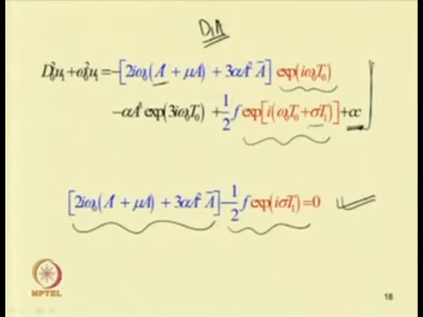So, when this sigma T 1 tends to 0, that means when the sigma tends to 0, only these terms will tend to omega 0 T 0, and it will be a secular term. So, if sigma is near to 0, then only these terms will be equal to 0, and it will lead to a secular term. That is why it is known as a mixed secular term, and this detuning parameter has to be taken in such a way that it will be in the neighborhood of this omega 0, that means in the neighborhood of the natural frequency. So, if the forcing frequency is very close to this natural frequency, then only we can take this term to be the secular term.